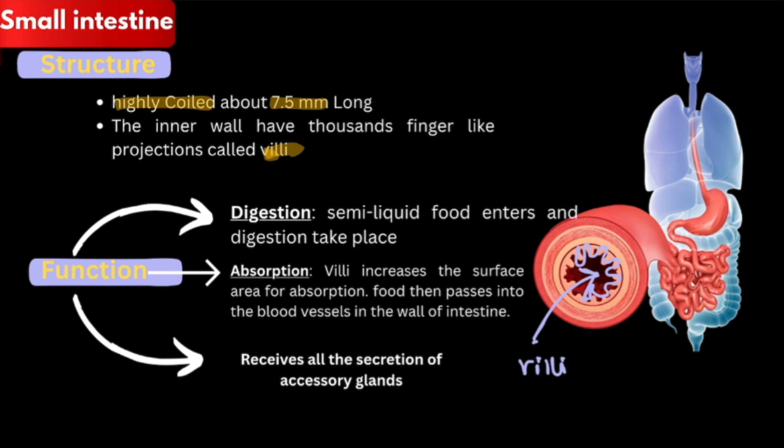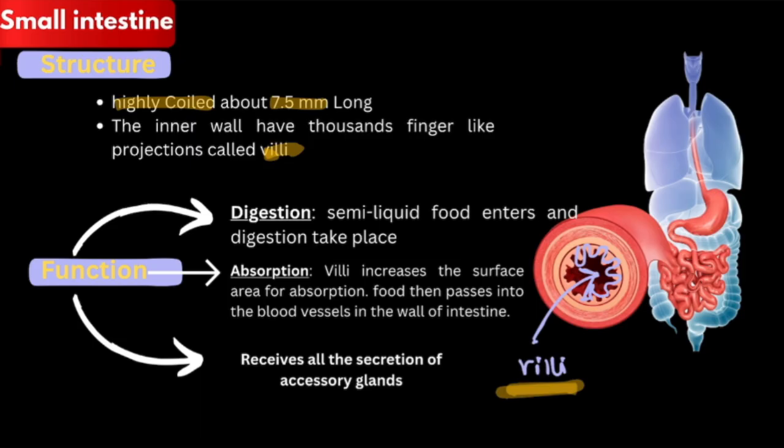All these simple soluble substances will get absorbed by the villi, because villi consist of lots of blood vessels through which these nutrients are absorbed.